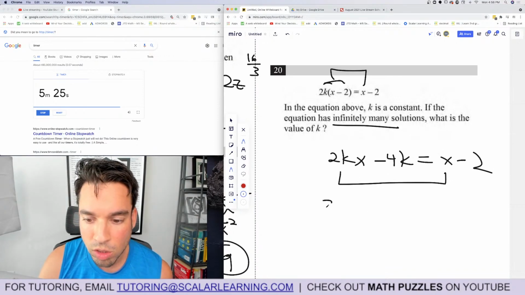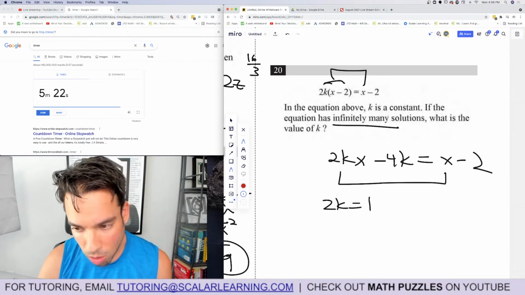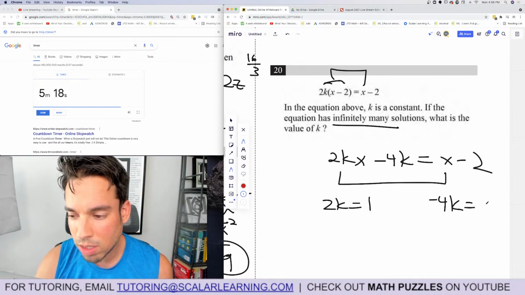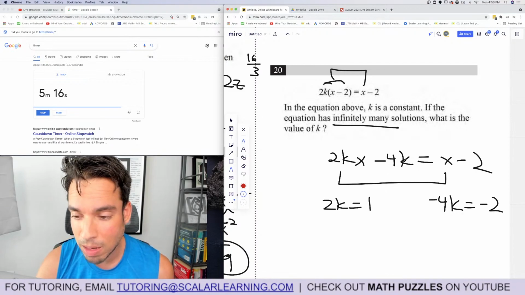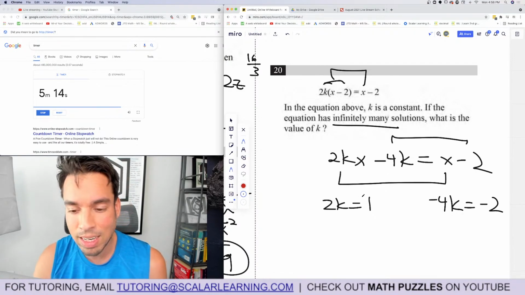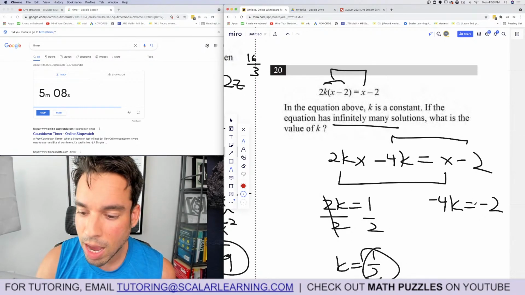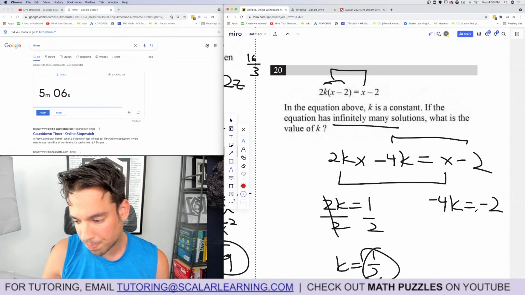Then I know that these two coefficients must match up. Don't forget there's an invisible 1. So I know 2k equals 1. I also know that negative 4k, not that it matters, equals negative 2, because both are going to give me the same thing. Because the constants have to match up if it has infinitely many solutions. Divide by 2, and we get k equals 1/2. Same would happen here if we divided by negative 4.